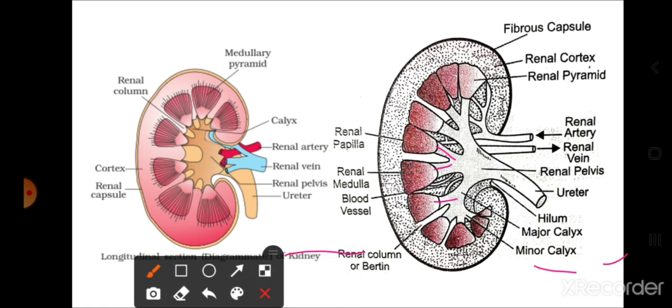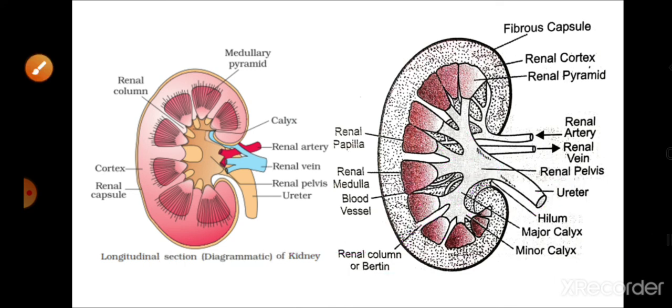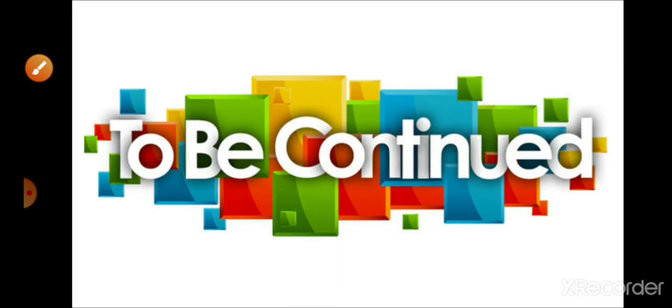Now ये जो minor calyx है वो join होती है and it forms nearly 2 to 3 major calyx. Okay, so these bigger cavities are called major calyx and major calyx कहाँ पे open होती है? Funnel shaped structure, that is into pelvis, and pelvis continues as what? It is called as the ureter. Now this is the cortex portion, this is the medulla. So cortex, it extends between the medulla, and this portion is called as the renal columns of Bertini. So this is the longitudinal section of the kidney.